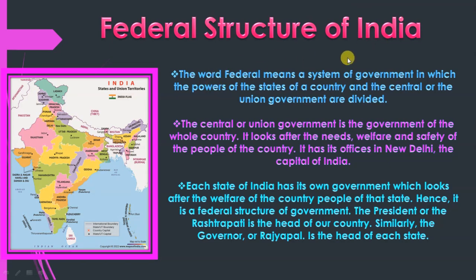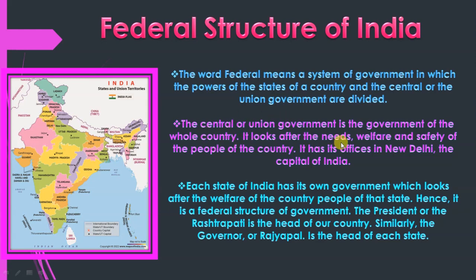Federal structure of India. Many students are confused here. What is federal structure? The word federal means a system of government in which the power of the states of a country and the central or union government are divided. In simple words, in a federal structure, power is divided between the state and central government. The central or union government is the government of the whole country.